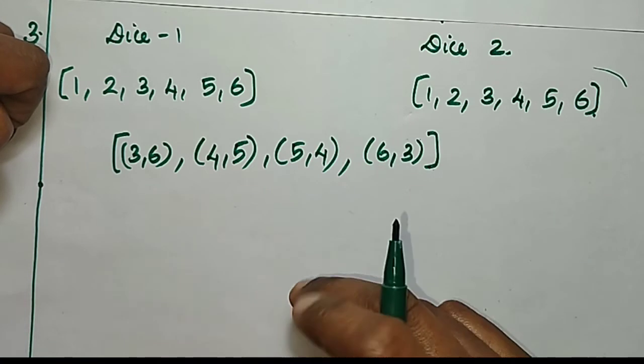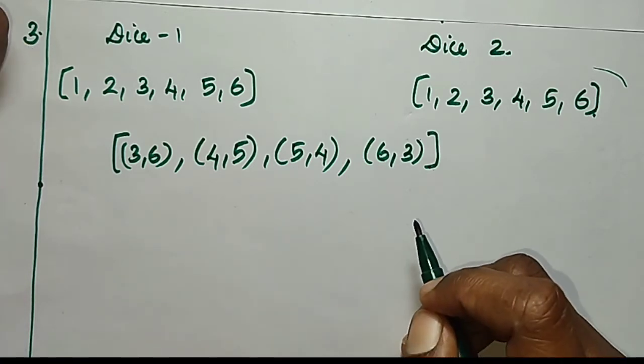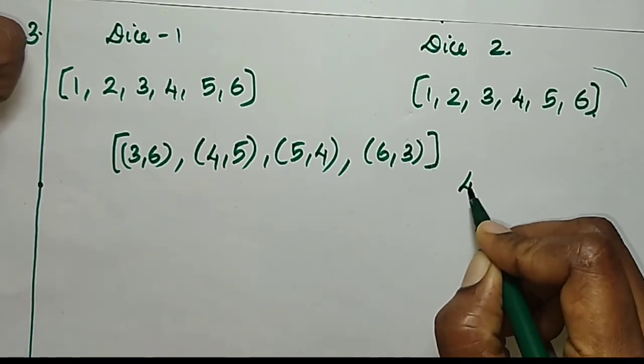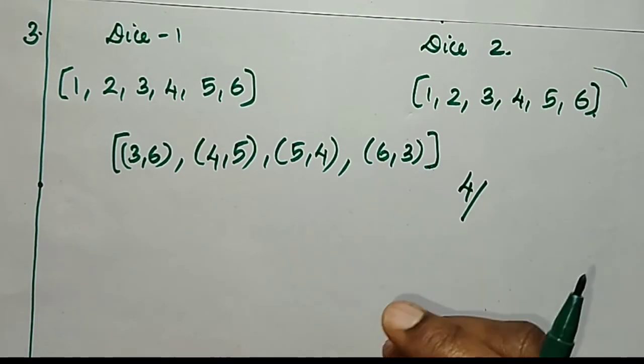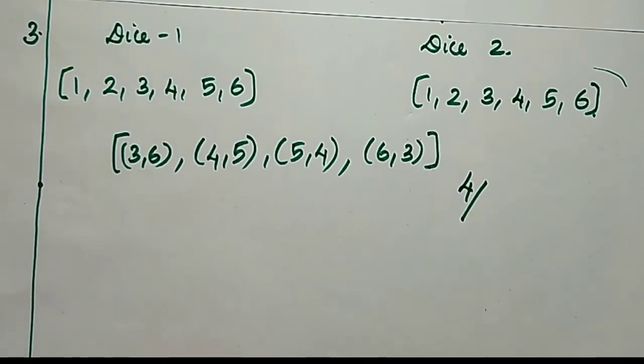Then we can write the probability as 4 by what is the total possible outcomes? Here 6 faces are there, right? Then they are equally likely outcomes.